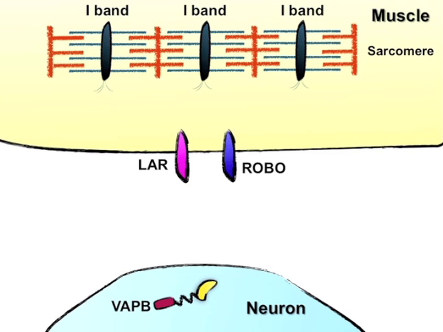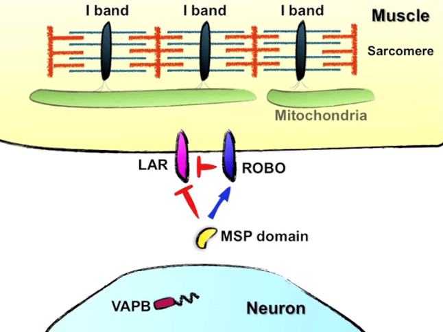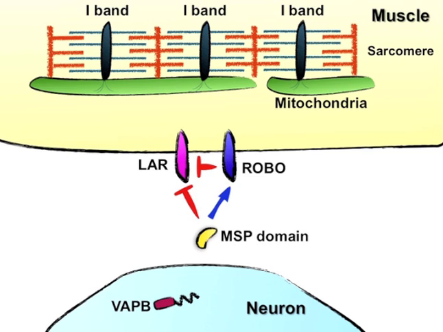So we show that motor neurons cleave the VAP-B MSP domain from the transmembrane domain and secrete it into the extracellular environment. Here it acts through Roundabout and LAR-like receptor tyrosine phosphatase receptors expressed in muscle. MSP downregulates LAR signaling, keeping Arp2/3-dependent actin nucleation activity at muscle I-bands. This directs mitochondria to the I-bands, promotes elongation along I-bands, and increases energy production.